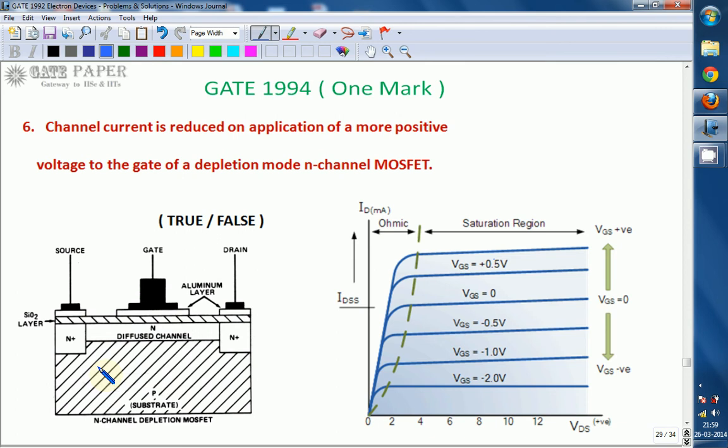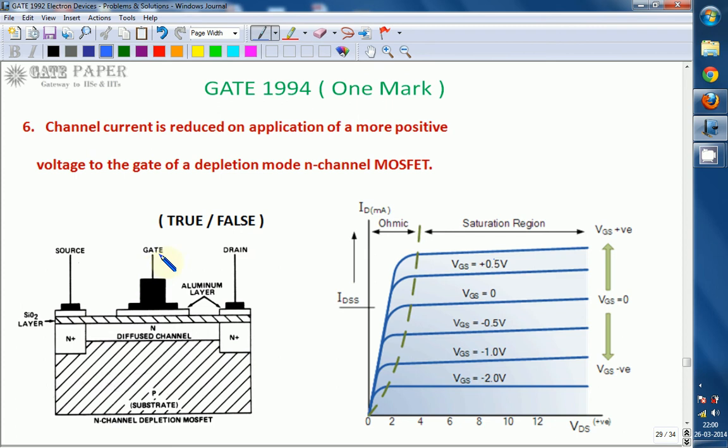If you want to make it off, the channel has to be removed so that no current flows, which acts as an off switch. So how much voltage do you have to apply, whether positive or negative, to the gate such that the channel is removed? This is the gate terminal, drain and source. So this is the gate.